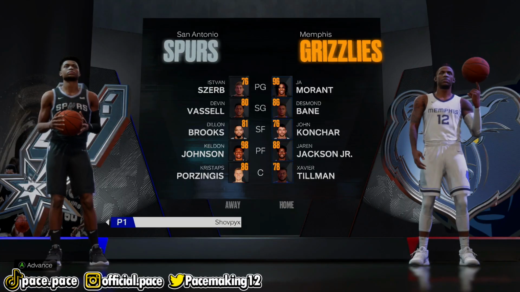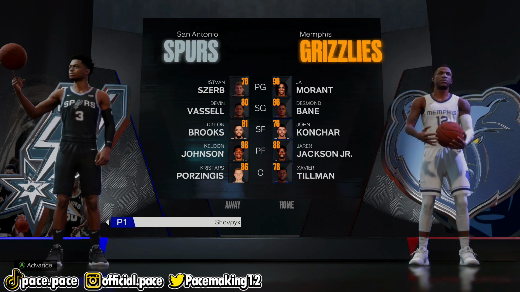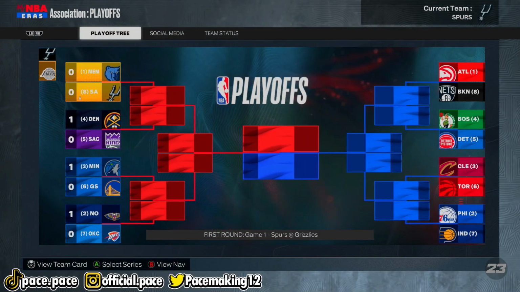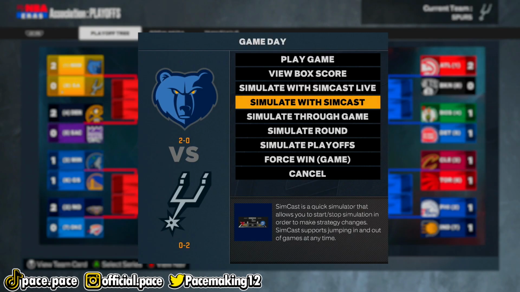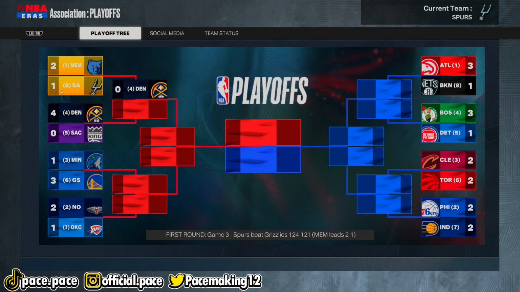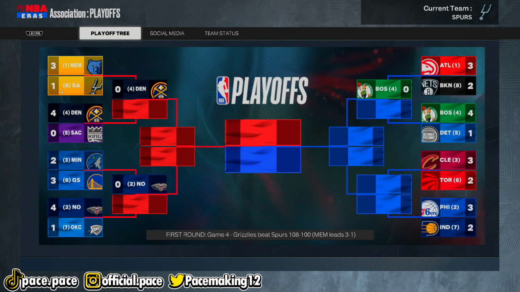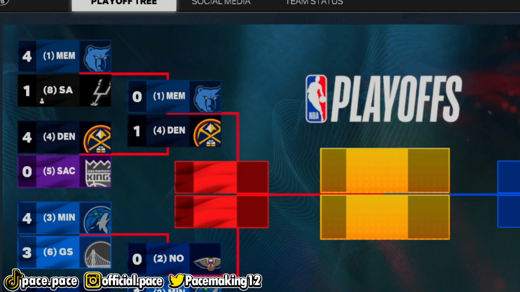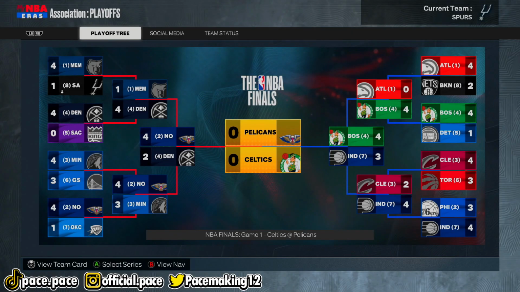So now in our very first playoff series, we have to play against Ja Morant and his Memphis Grizzlies, and this is the reigning MVP, or the current MVP, so this might actually be difficult to pull through. And we are down 2-0, but hey, we might actually make a comeback. So I mean, we're down 3-1. I'm about to just simulate the rest, and maybe we'll make a comeback. And nope, we definitely lost. But hey, it's all good. That team might actually end up, never mind. I was about to say they might end up making the finals, but they lost in the second round.